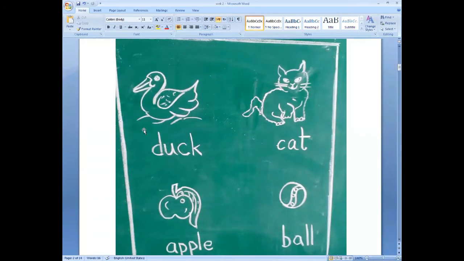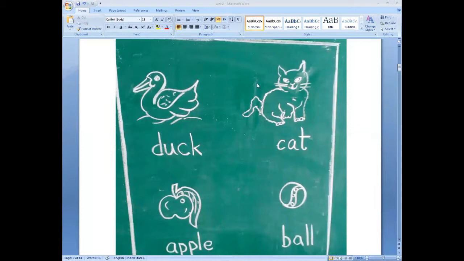I will tell you, it is a picture of a duck. D-U-C-K, duck. The spelling of duck is D-U-C-K, duck. Do you know what the first letter of duck is? Yes, the first letter of duck is D.